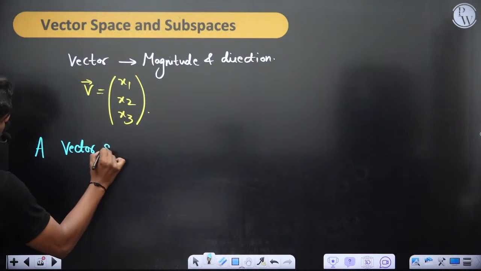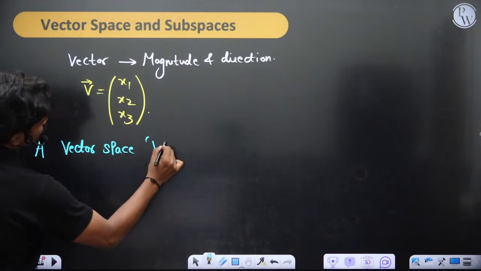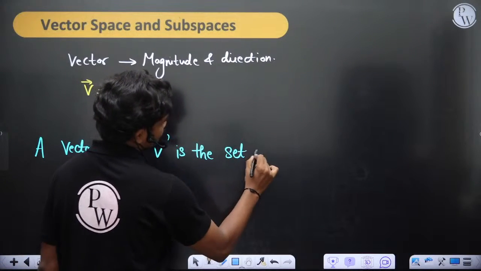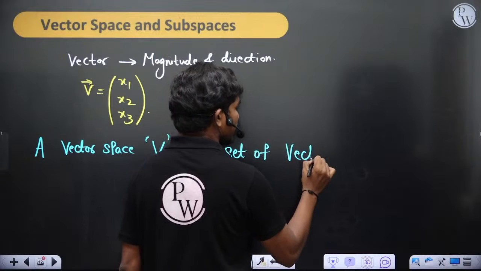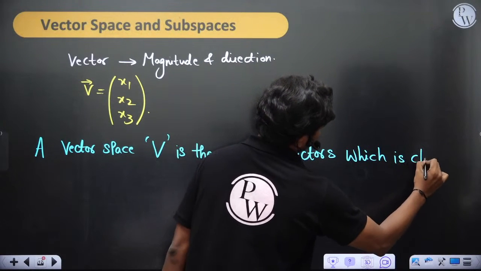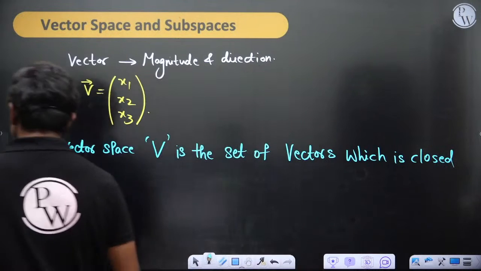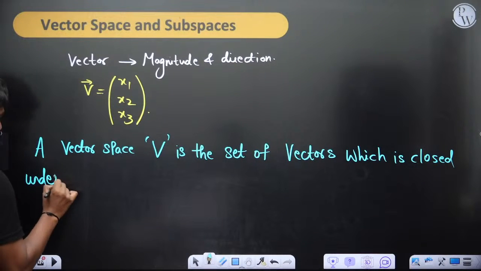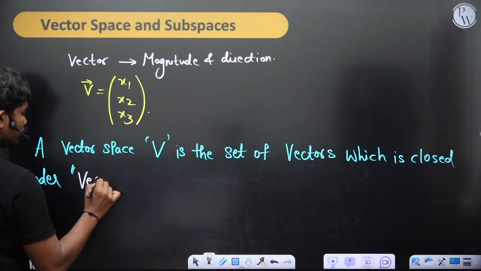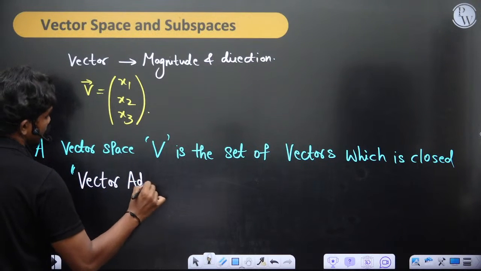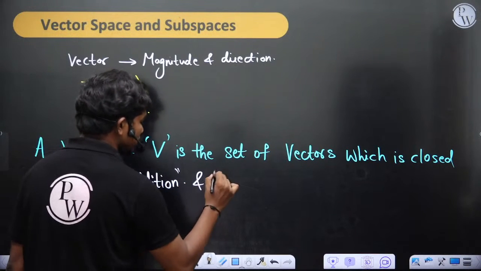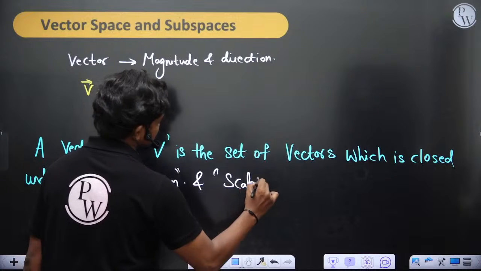A vector space, say V for example, is the set of vectors which is closed under vector addition and scalar multiplication.